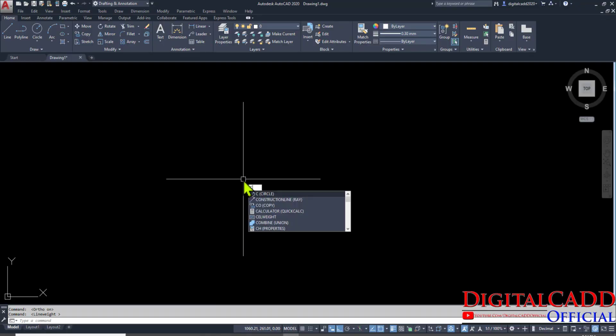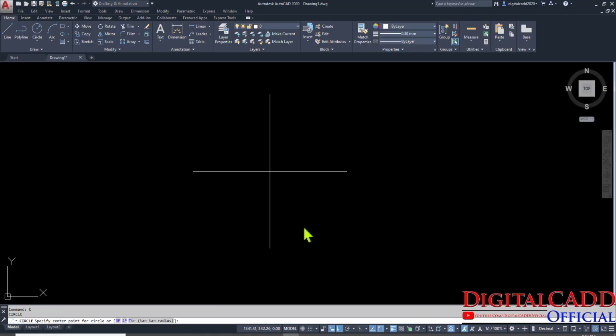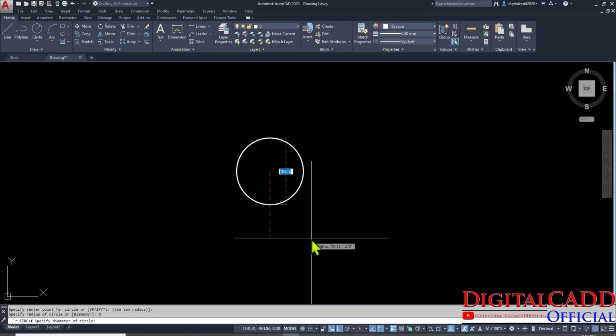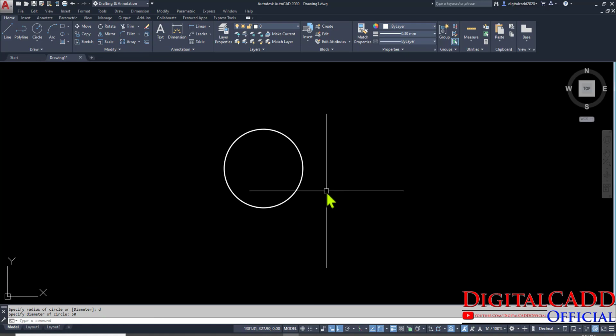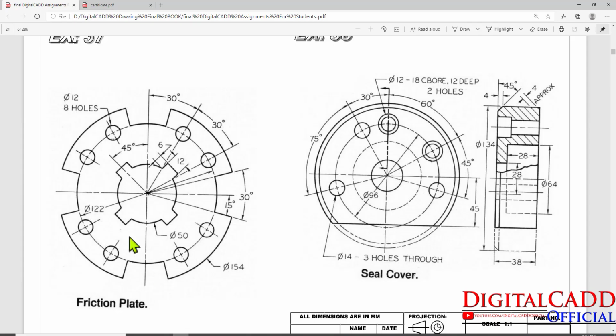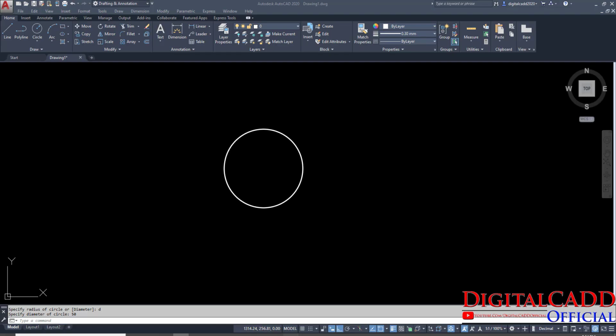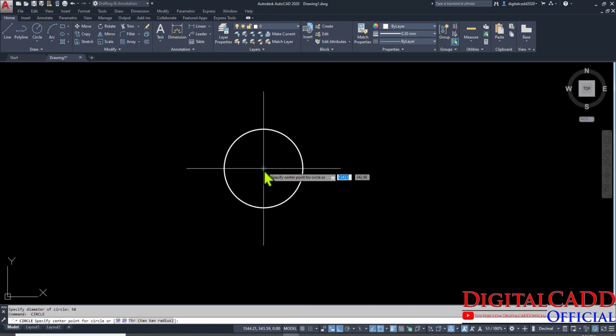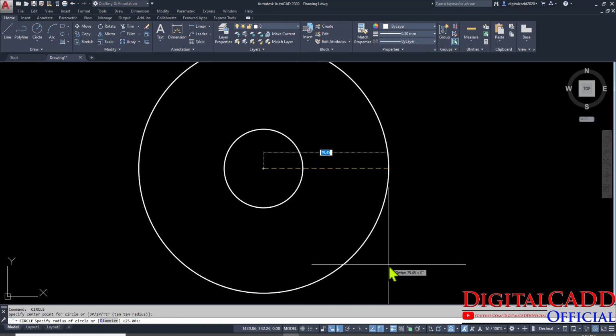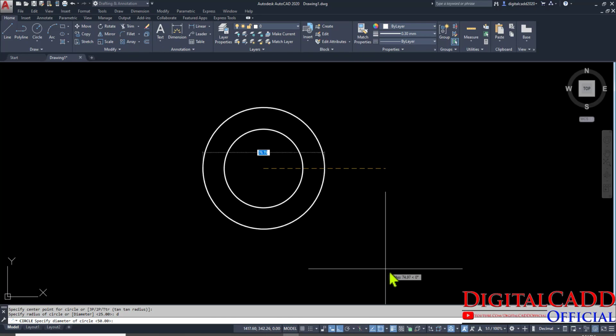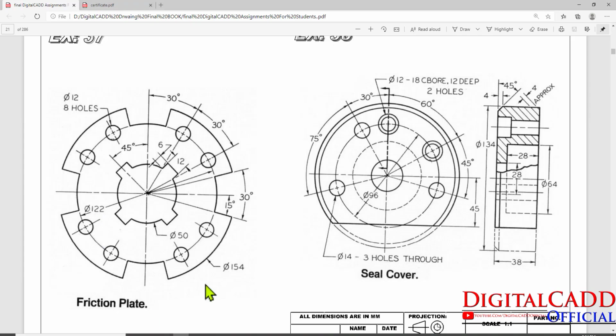Press C for circle, specify the center, D for diameter, and here we have 50. Okay, you can see 50. Second step is to create this 122, so space to repeat the same circle, D for diameter, and here we can type 122.